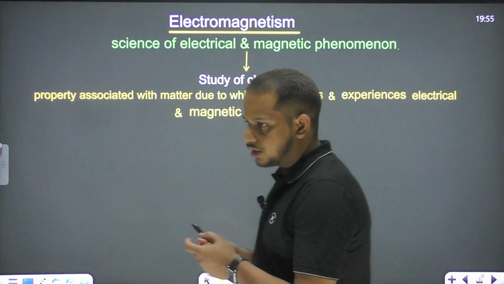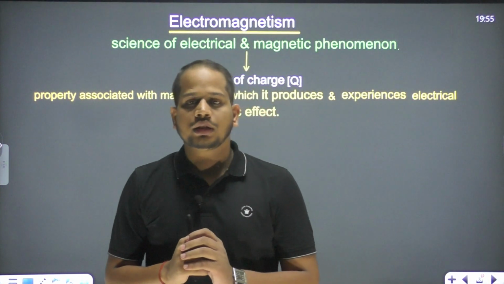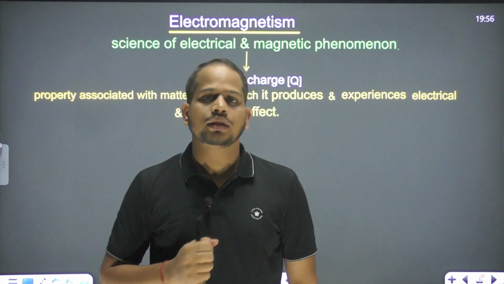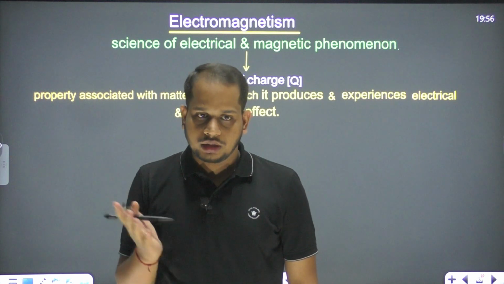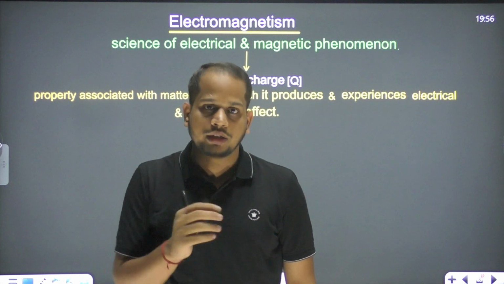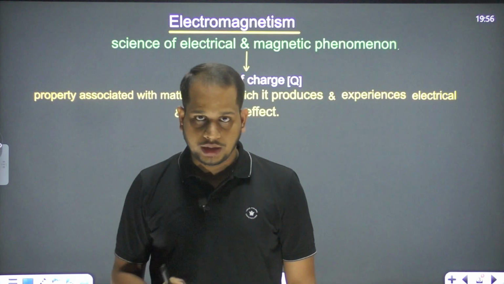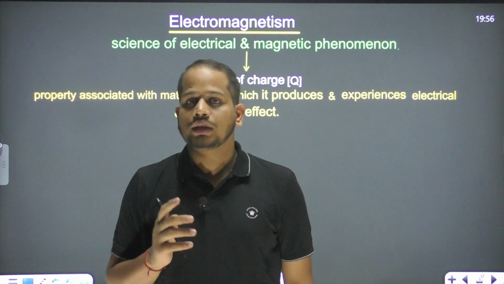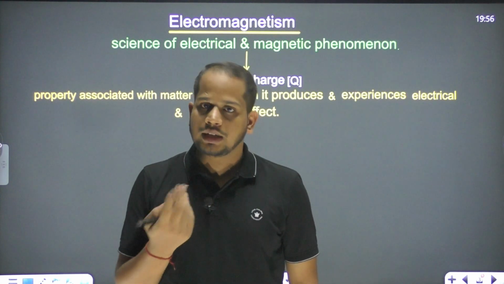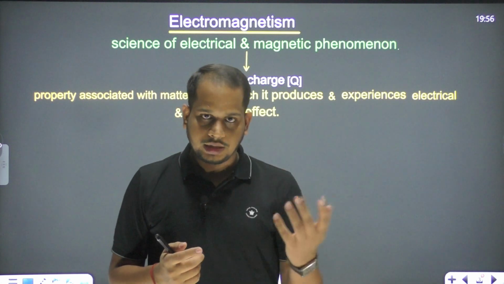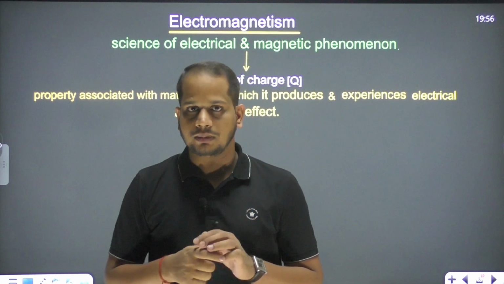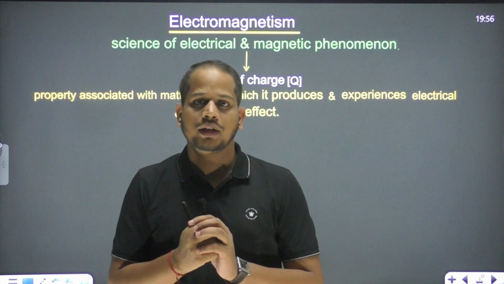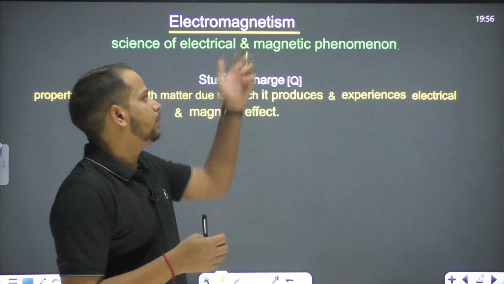So what is electromagnetism? It's a combined study of electric and magnetic phenomena, right? What is the meaning of a combined study of electric and magnetic? If any body is showing an electrical effect, like attracting or repelling another body, or when we move a body we get current, then these are called electrical phenomena. What is magnetic? If a current carrying wire is attracting magnetic substances like iron, this whole property we will discuss in electromagnetism, right?